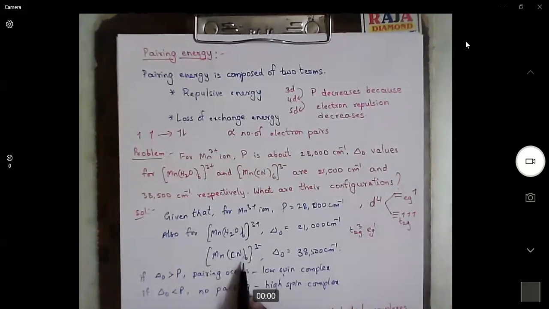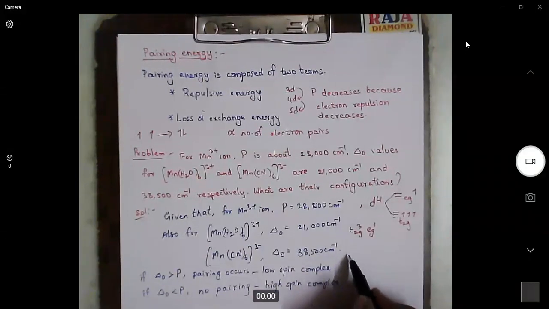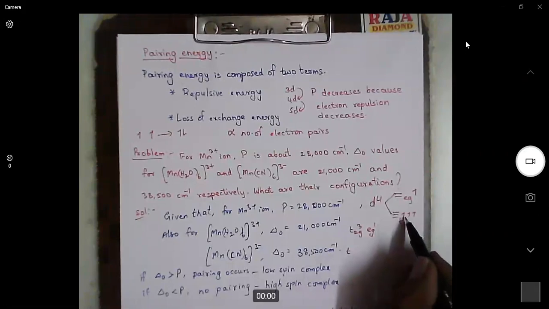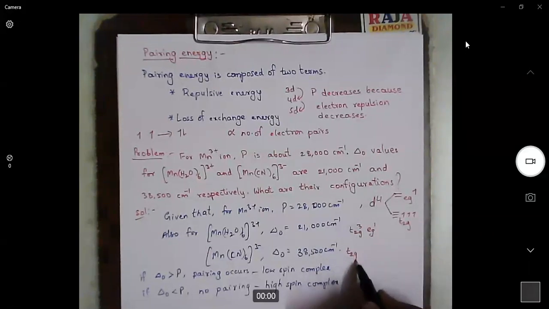But in case of this complex, pairing energy is lower than delta naught. Delta naught is very, very high. The electron cannot go there. Then what happens? In this case, the fourth electron will be here only. It will not go to eg level. So we will get t2g4. That means here we will have an electron pair and two single electrons. This is the electronic configuration.